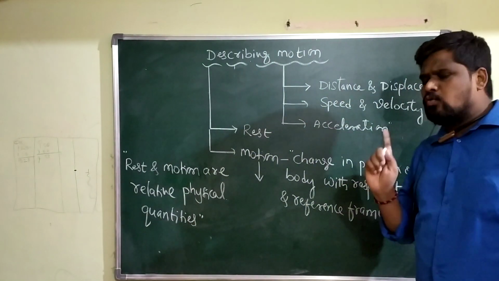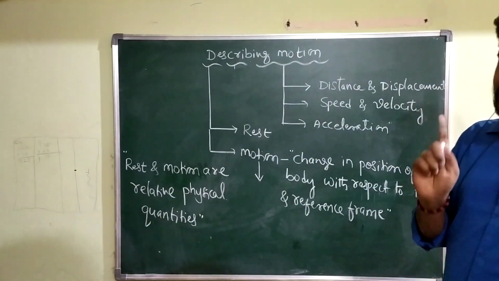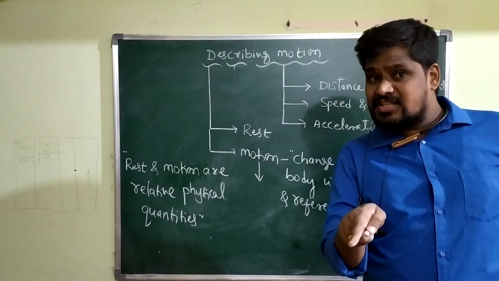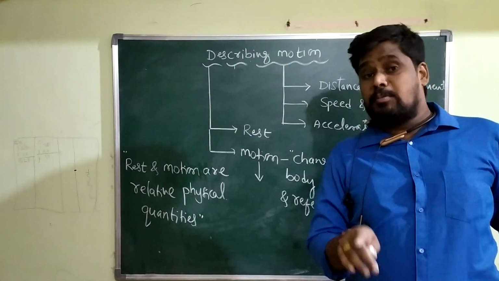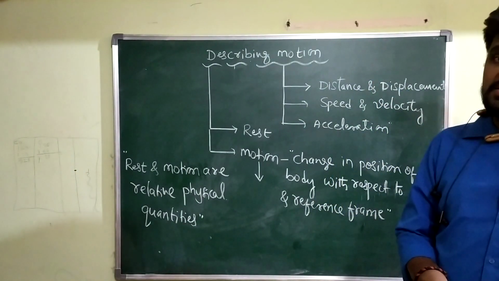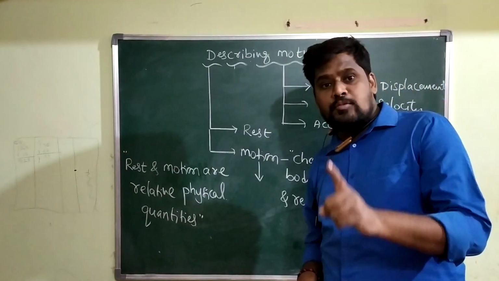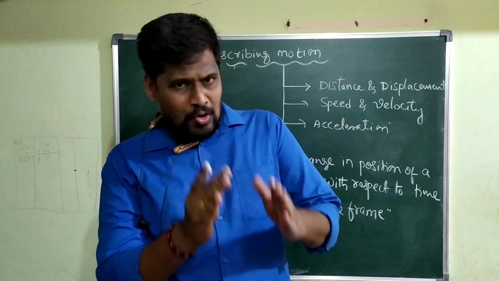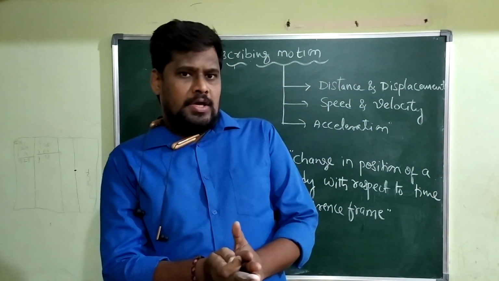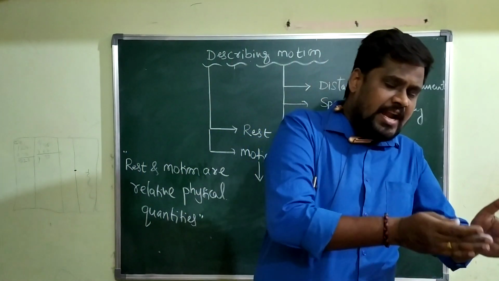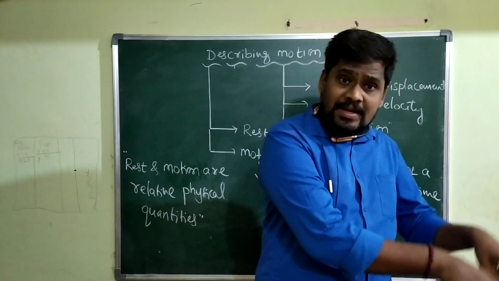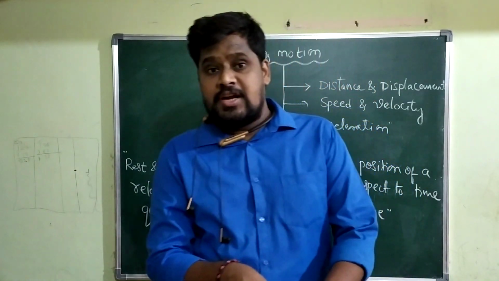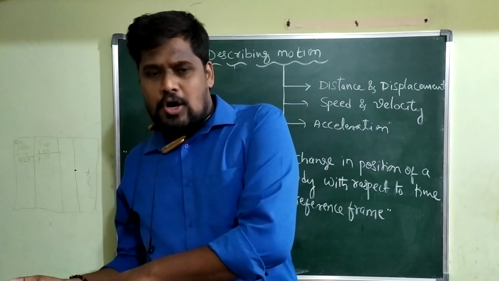With respect to one frame, suppose the body is in the state of rest, it may be simultaneously in the state of motion with respect to what? Other frame. So, one particular body, suppose it is in the state of rest with one reference frame, the same body may be in the state of motion with respect to what?